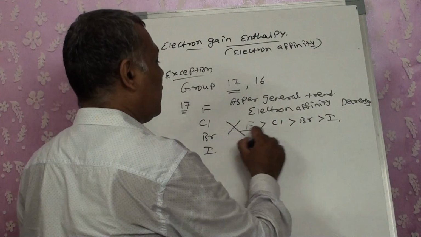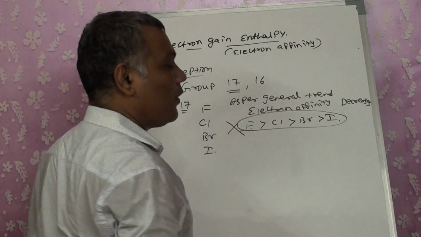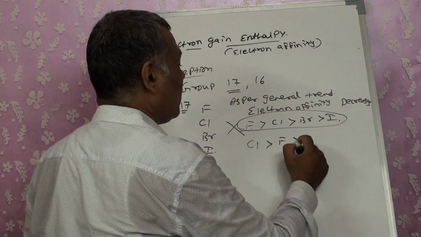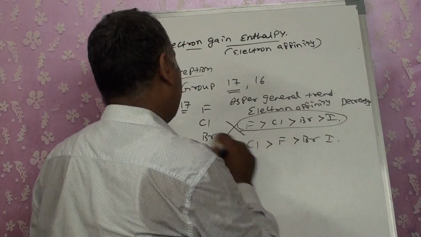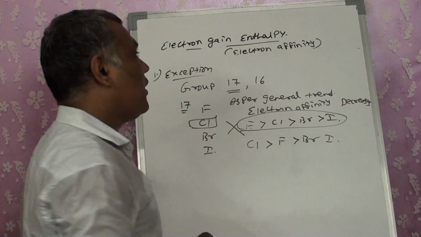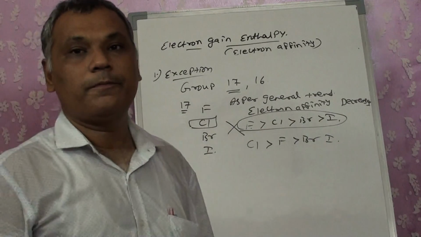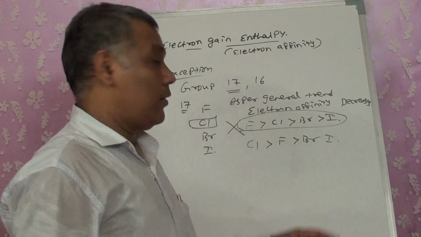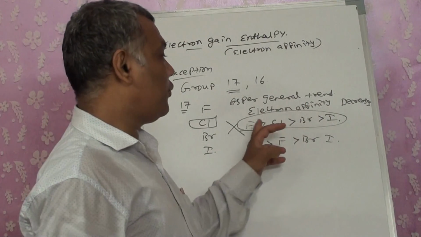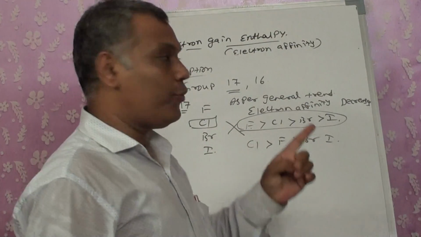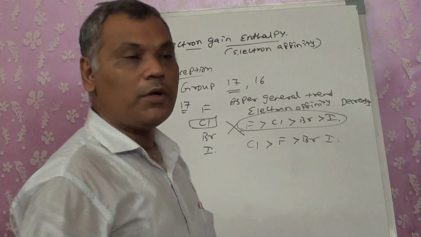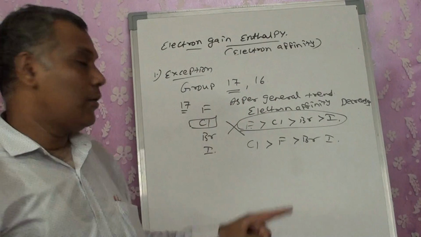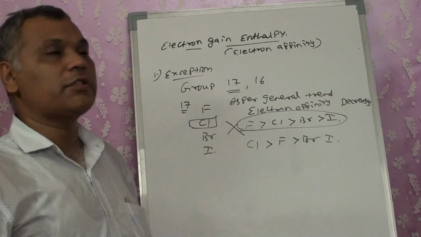But we are not getting this trend. We are getting the trend as Cl greater than F, greater than Br, greater than I. That means chlorine has the highest electron gain enthalpy. Now the normal trend should be F, Cl. For the rest of the group, electron gain enthalpy should decrease top to bottom, particularly for group 17 or 16.